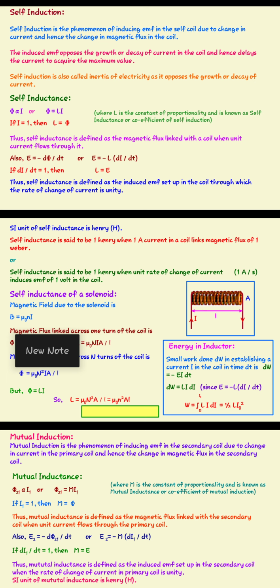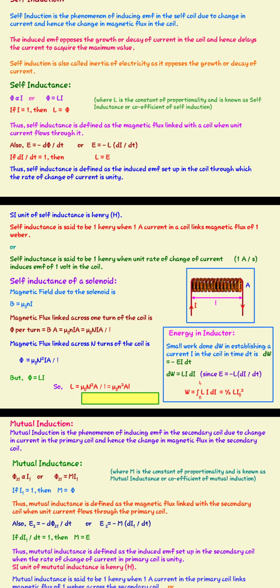Now we want to find the SI unit of self-inductance. It is named after the scientist Henry. Self-inductance is said to be 1 Henry when 1 ampere current in a coil links a magnetic flux of 1 Weber. Or, by the second definition in terms of induced EMF, self-inductance is said to be 1 Henry when the unit rate of current, that means 1 ampere per second, induces an EMF of 1 volt in the coil.